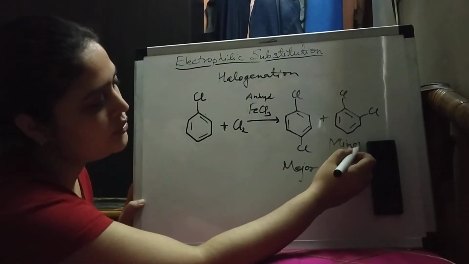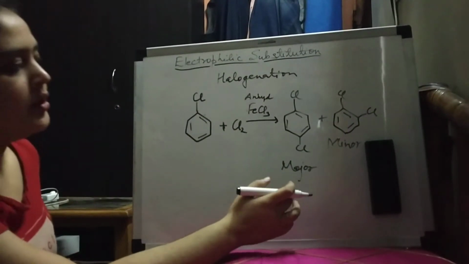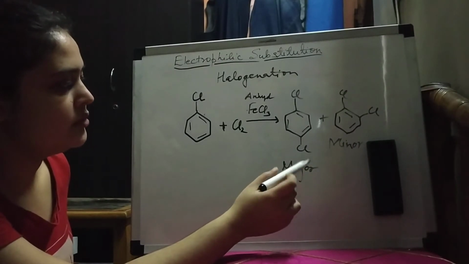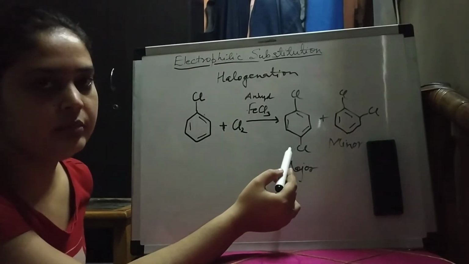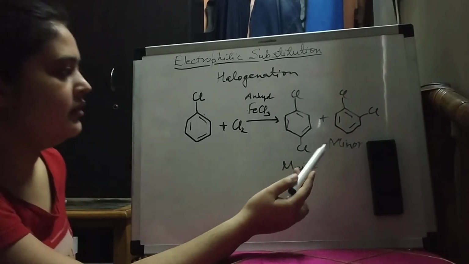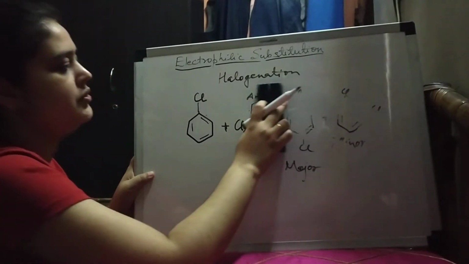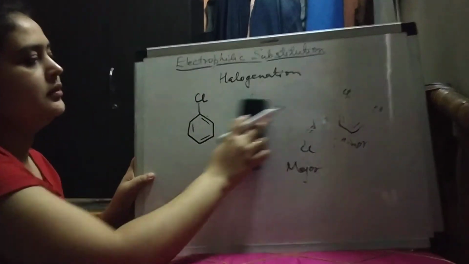The reason I gave you is that here minimum repulsion will occur, but here more repulsion will occur between the groups. So this is the major product. This is 1,4-dichlorobenzene and this is 1,2-dichlorobenzene. So this was halogenation. This is an electrophilic substitution reaction.